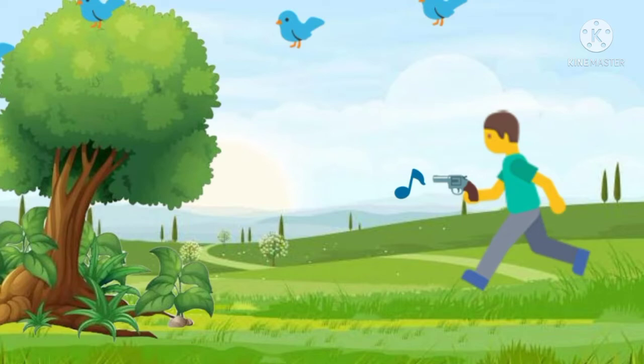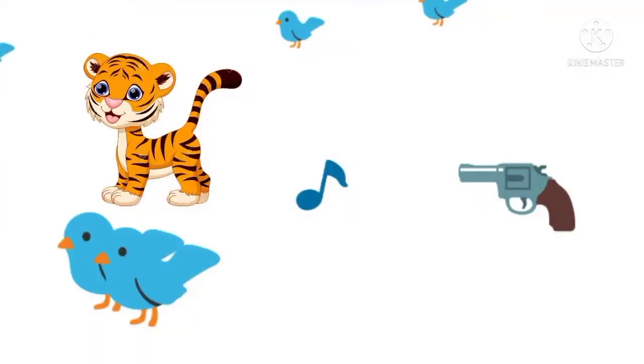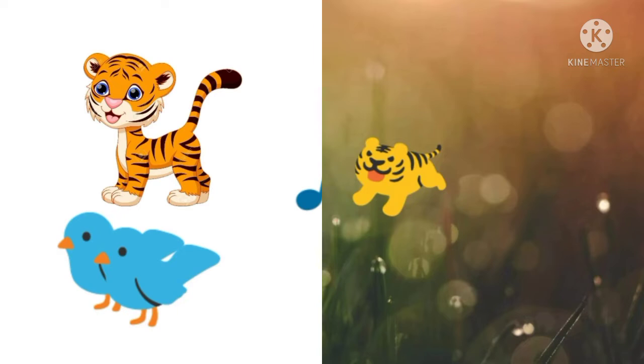Here, the stimulus is the firing of the gun. By listening to the sound, the tiger is running and the birds are flying. This is a kind of response. Okay? So children, we can say all animals respond to stimuli.